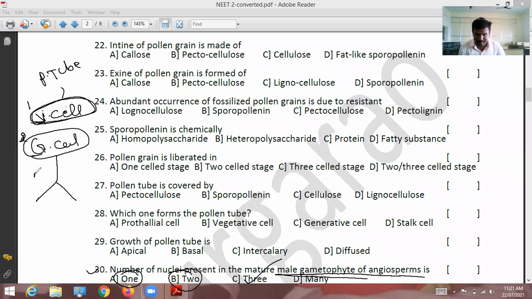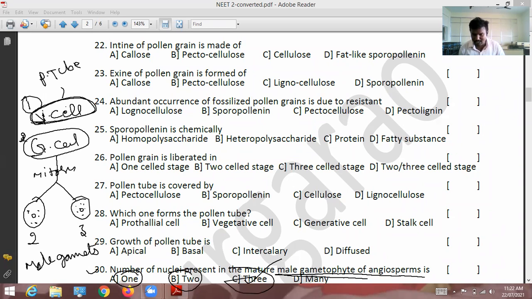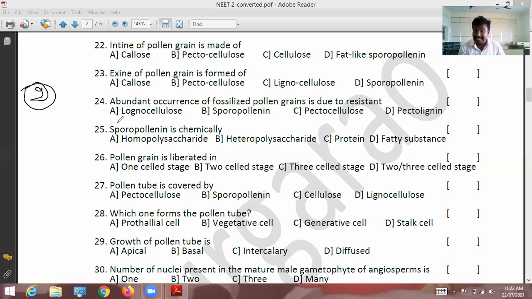The generative cell undergoes mitosis and gives rise to two nuclei, two cells. Here 1, 2, 3. These two are called male gametes. So the option is 3, the number of nuclei present in the mature male gametophyte. If it is immature, 2. If it is mature, 3. So the correct option is 3. For the 30th question, the answer is C.